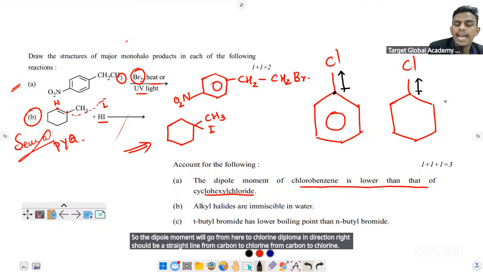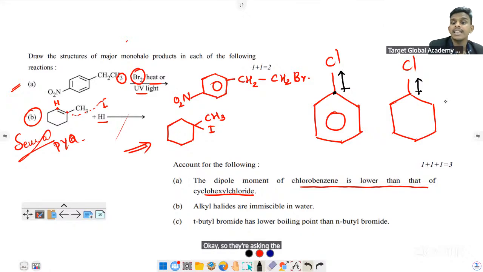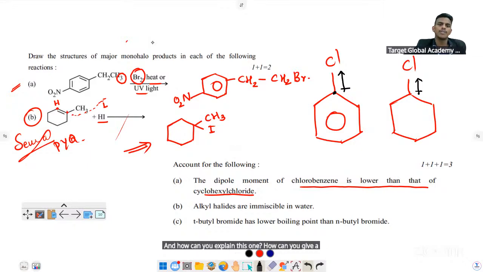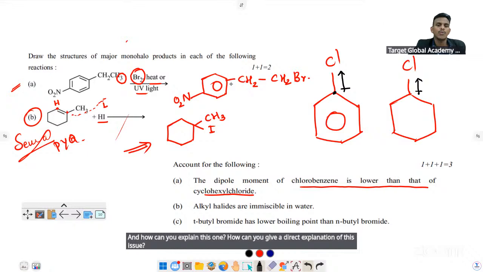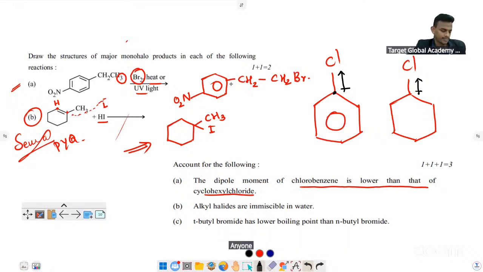They're asking why the dipole moment of chlorobenzene is lower than that of cyclohexyl chloride. How can you give a correct explanation of this question? Anyone?